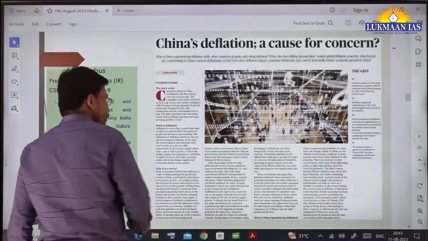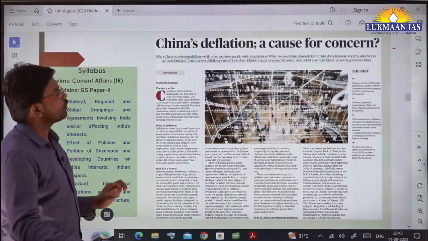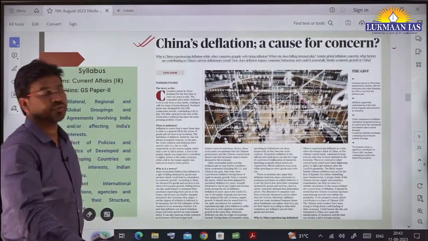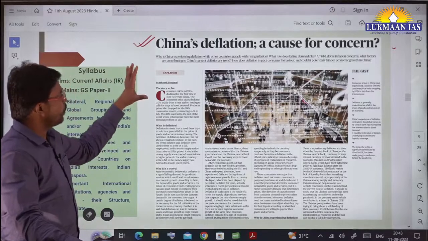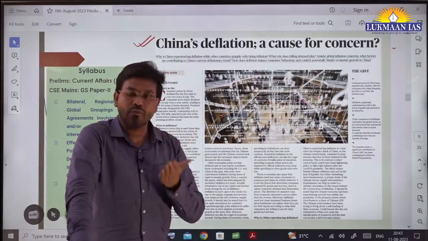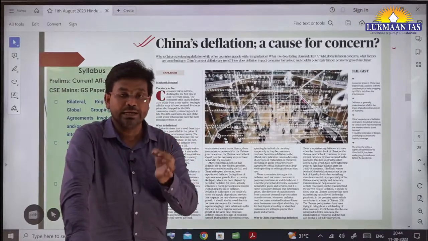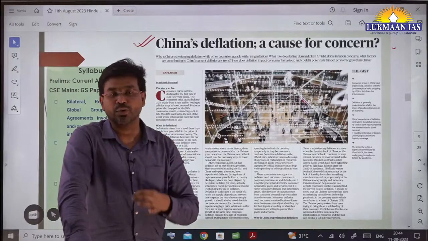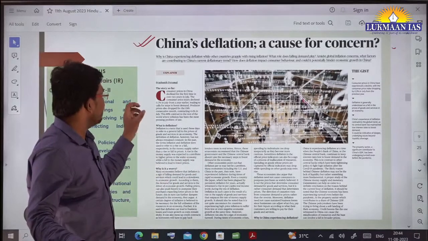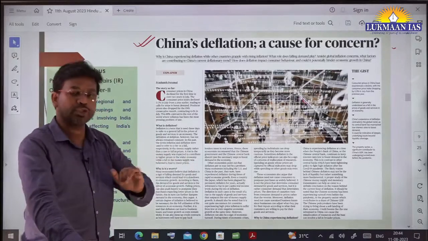With this, we came to another topic. This topic is also very, very important. It says China's deflation, a cause for concern. So we are going to understand this topic. Basically, the Chinese economy is growing. However, there is a trend of deflation in China. What do we mean by deflation? Deflation means when the prices of goods and services in the economy are going down. That is known as deflation. It is the opposite of inflation.